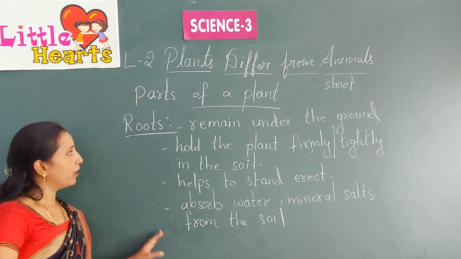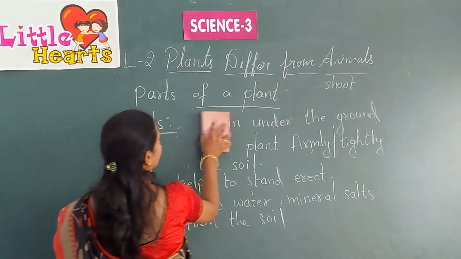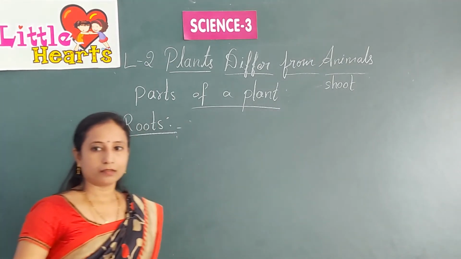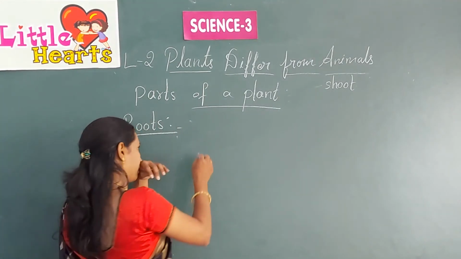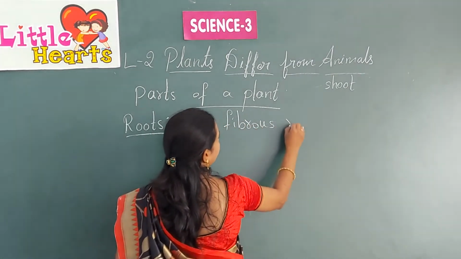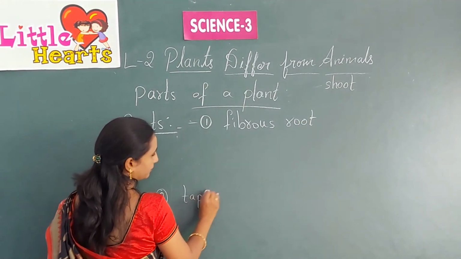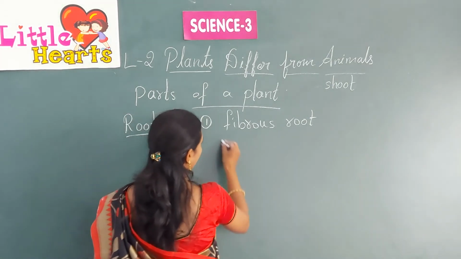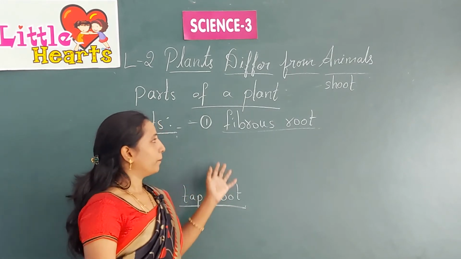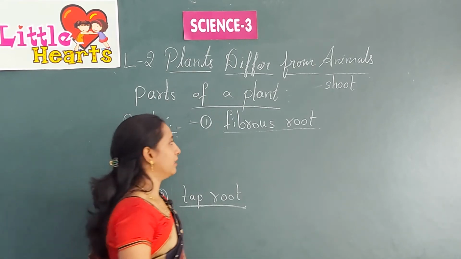Now, roots are of two types. First one is fibrous root, and the other one is tap root. Plants and even trees have these two kinds of roots.